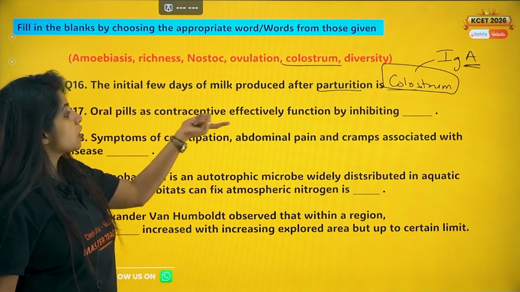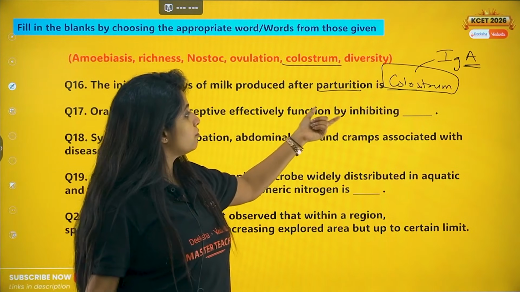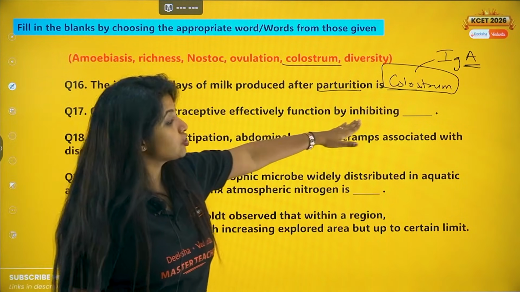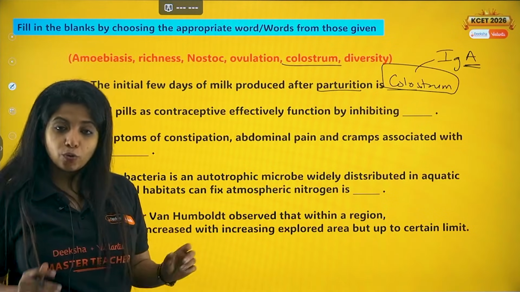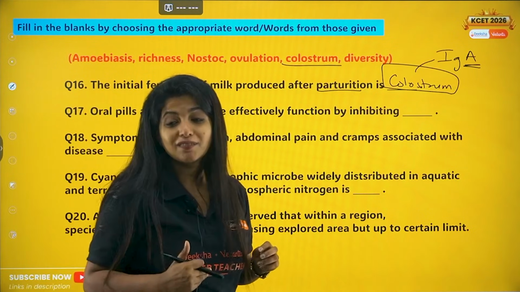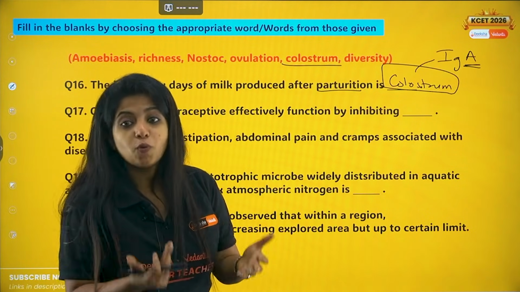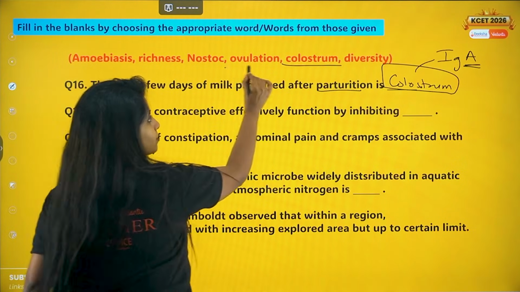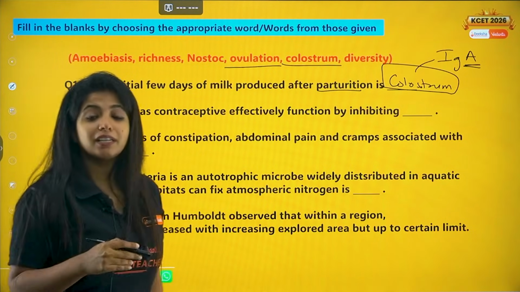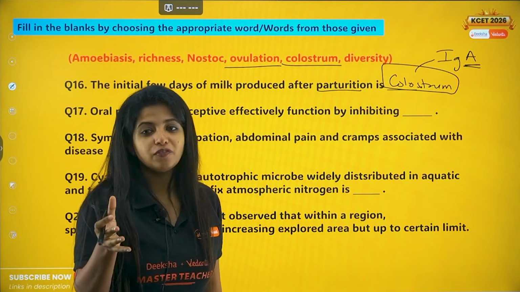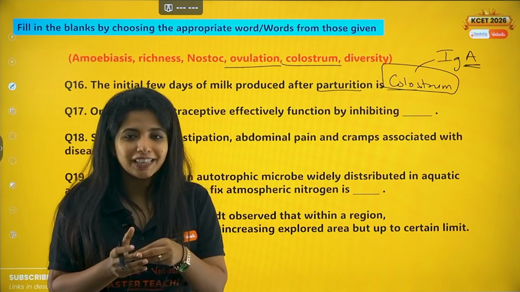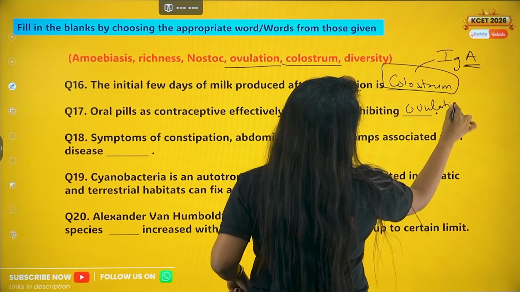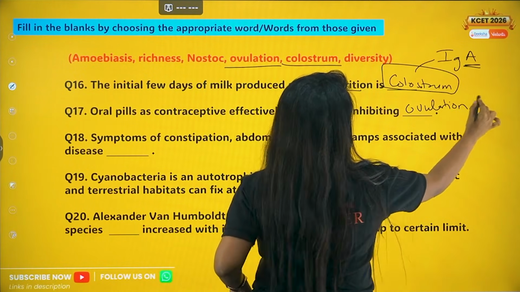Now, oral pills are contraceptives, but how do they effectively function? By inhibiting what? Amoebiasis, richness, nostoc, ovulation, diversity. Ovulation is something that can easily fit in. Oral pills basically do not allow ovulation to happen. Now, if the egg is not released, do you think the sperm can meet anything out there? No. So your answer for this question would be ovulation. This is the second one.